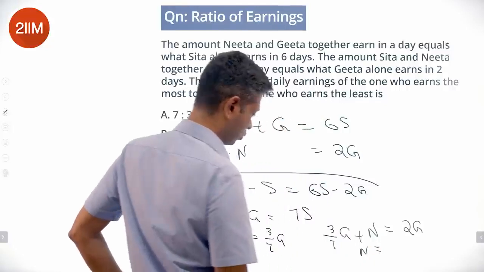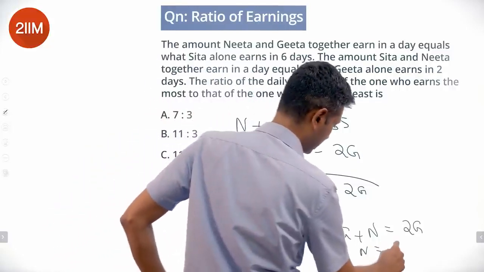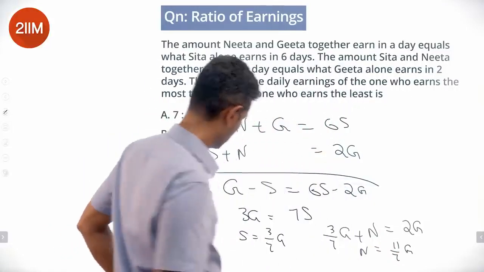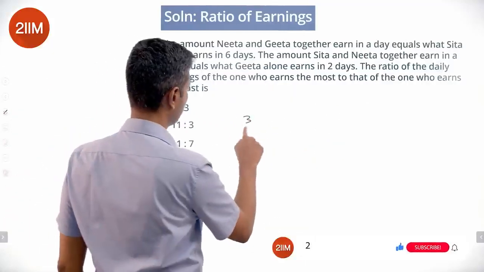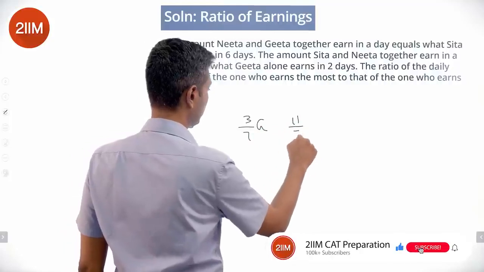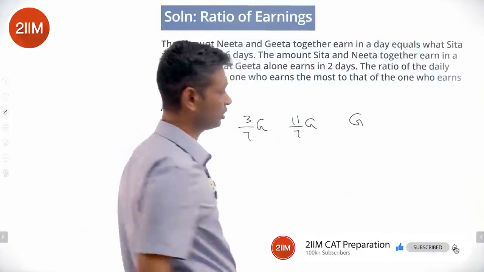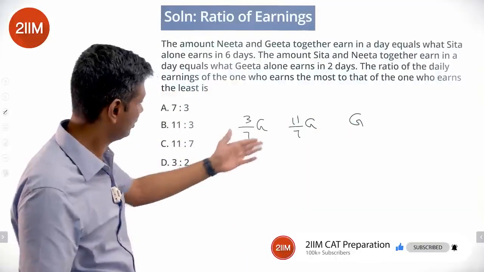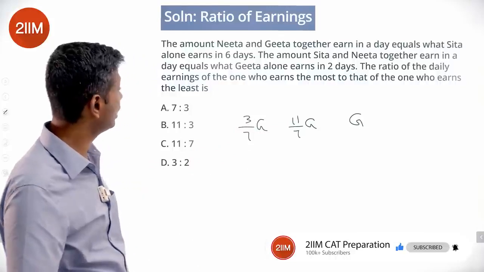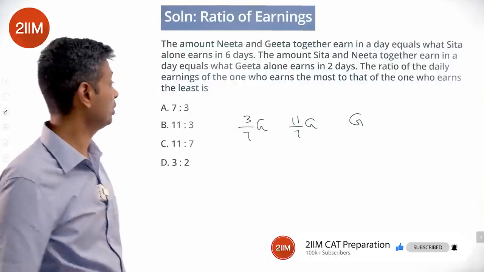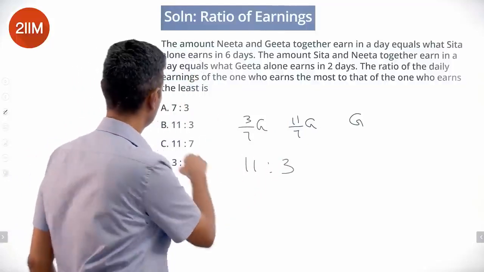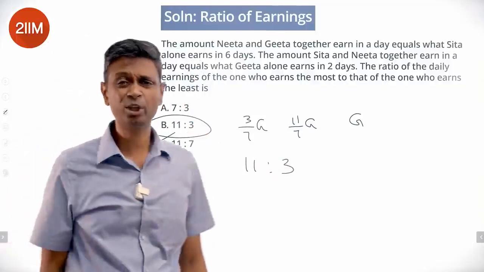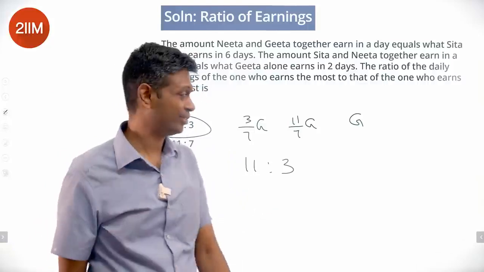N equals 14 by 7 minus 3 by 7, which is 11 by 7 G. S is 3 by 7 G, N is 11 by 7 G, and G. Those are the three earnings. This is small, this is high. The ratio of the daily earnings of the one who earns the most to the one who earns the least, 11:3. When I tried to be cute with this, try to do something with integers, I just brute forced it to get the answer.